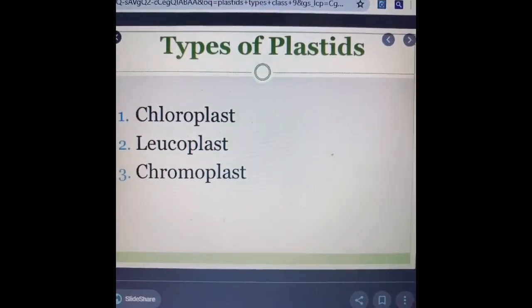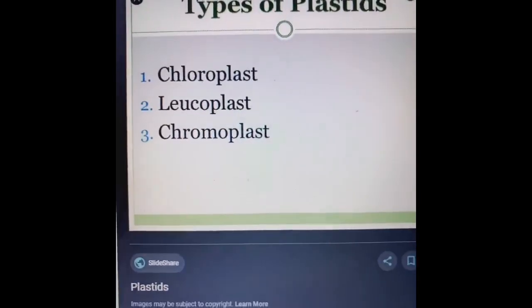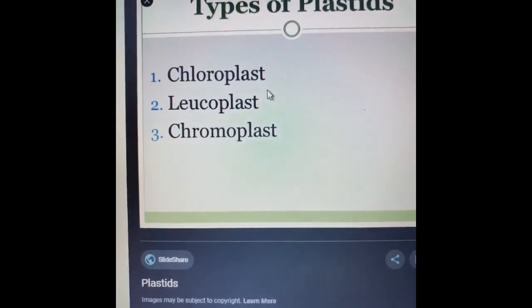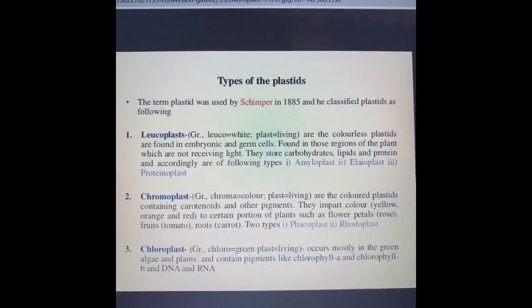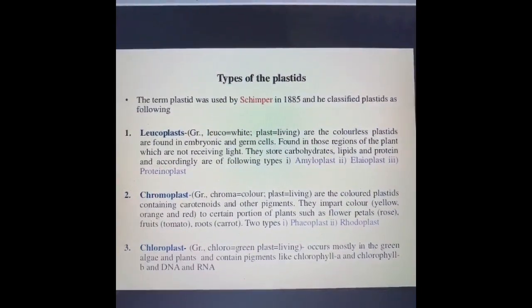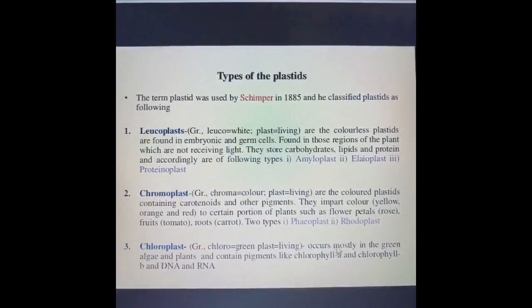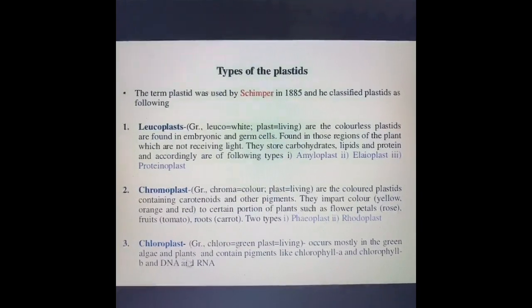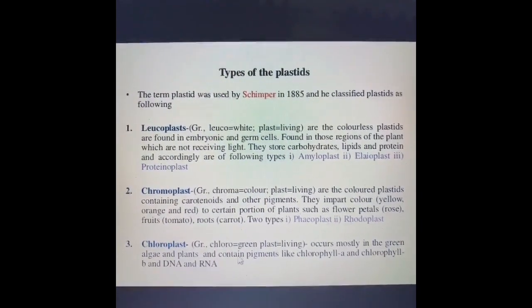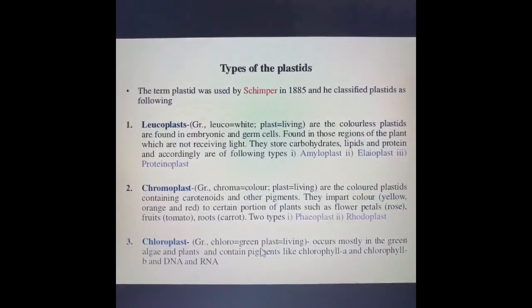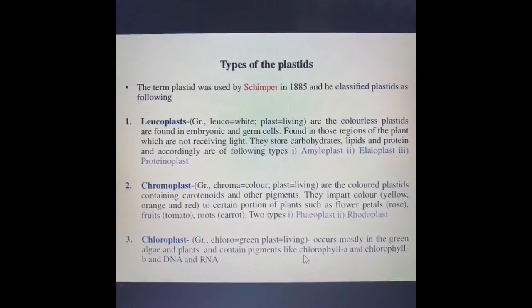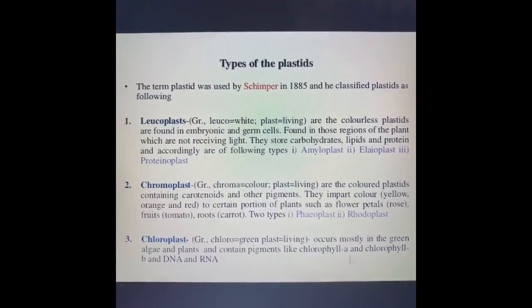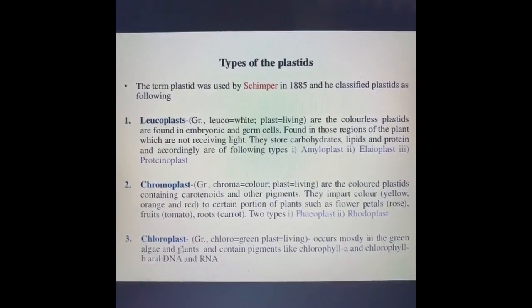Now plastids are of three types: chloroplast, leucoplast and chromoplast. Chloroplast is mostly green in color, and they are present in the green parts of the plant, right from green algae, and any green part of the plant contains the chloroplast. They contain pigments called chlorophyll A and chlorophyll B. So these two are the chlorophylls which are present in chloroplast.